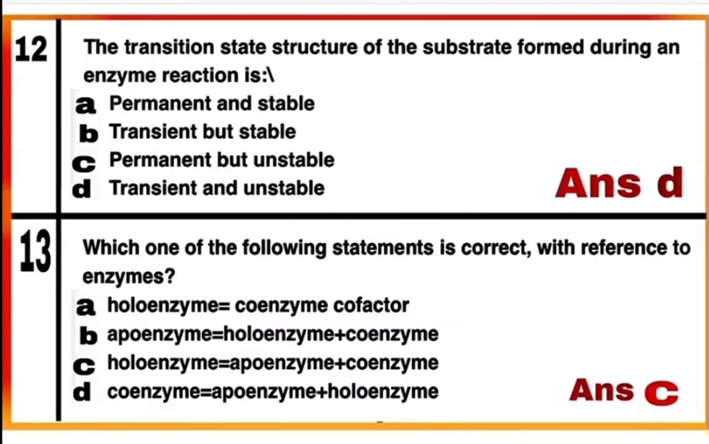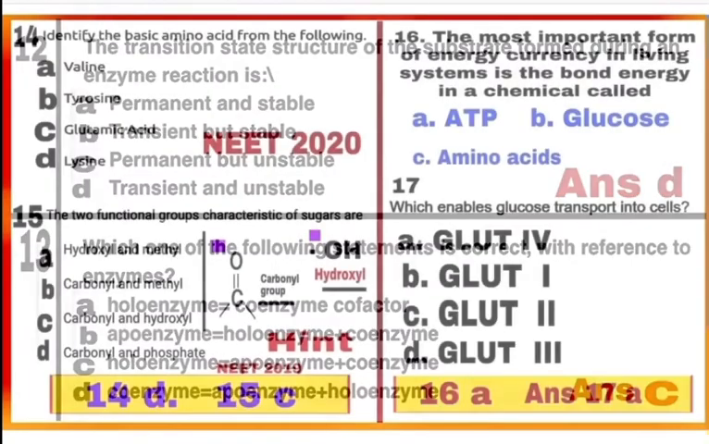Question 13. Which one of the following statements is correct with reference to enzyme? Holoenzyme is complete and catalytically active enzyme consisting of a protein part called apoenzyme together with its bound coenzyme. Coenzymes are organic compounds and their association with apoenzyme is only transient, usually occurring during the course of catalysis. So here mark C as a correct answer. Holoenzyme is equal to apoenzyme plus coenzyme.